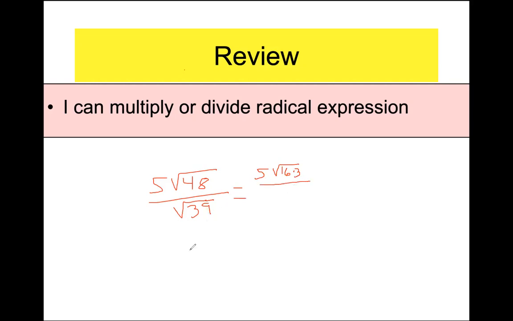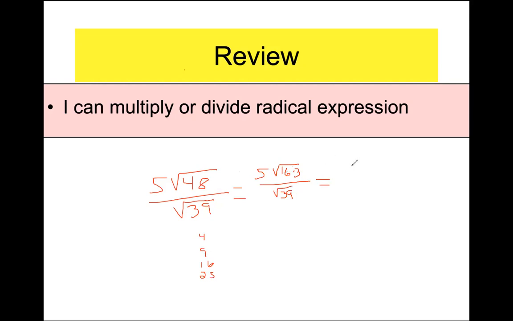Any perfect squares in 39? Let's see, 4, nope. 9, nope. 16, nope. 25, nope. 30, okay, there's no perfect squares in the square root of 39. And the reason why I didn't want to multiply top and bottom by the square root of 39 right from the start is because that'd be a big honking number. So I'm going to reduce this one first.